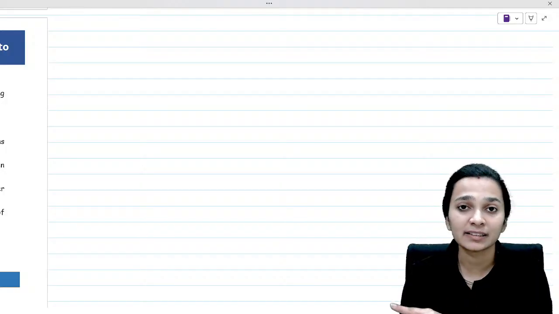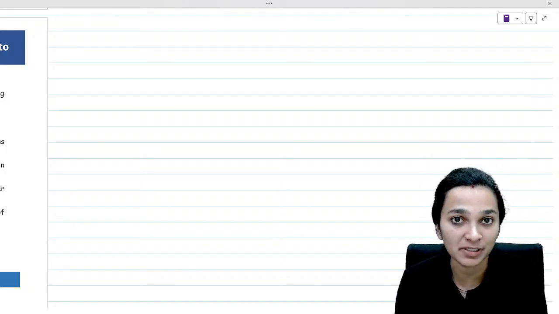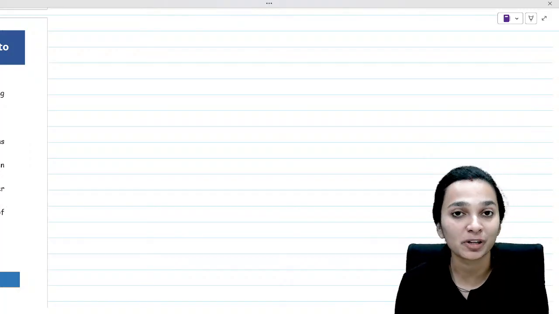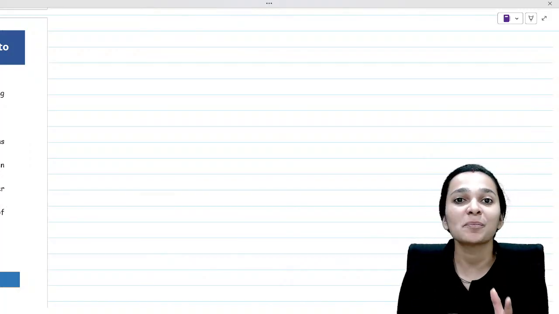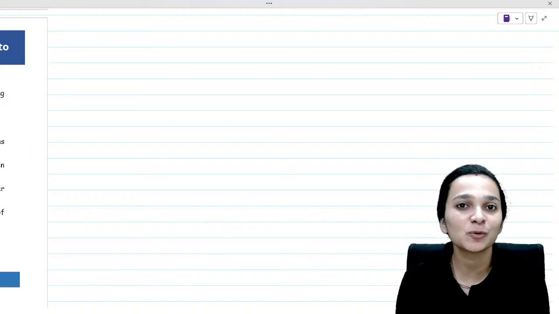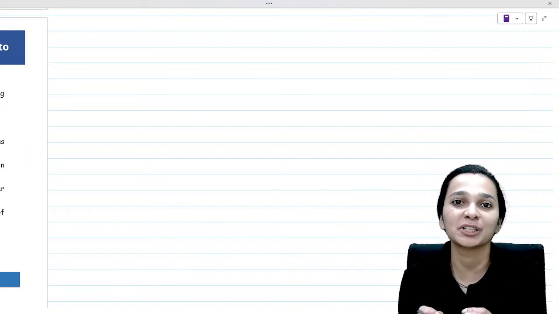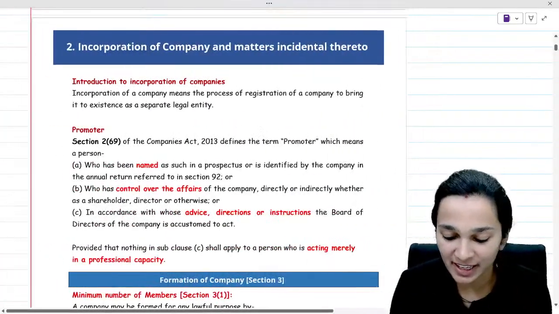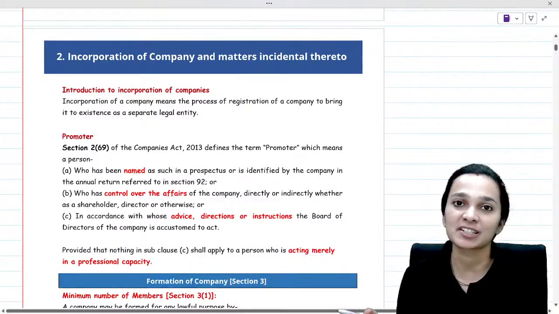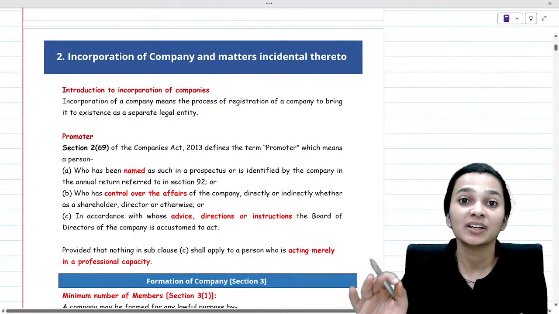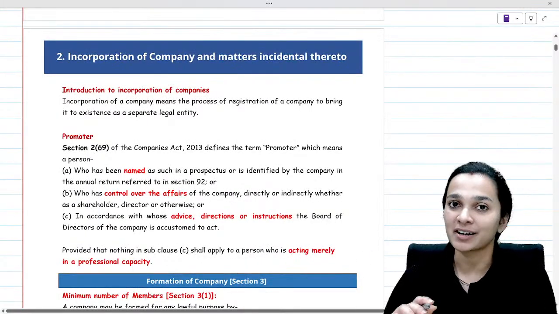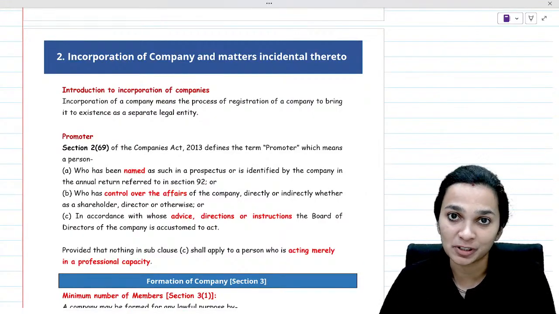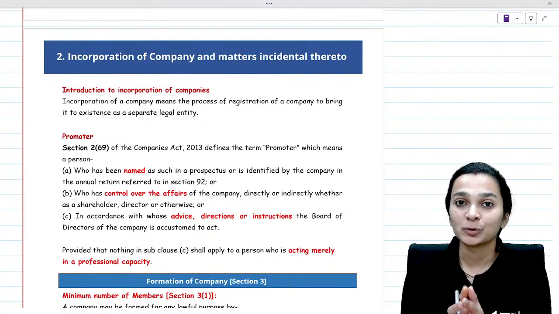Now, similarly, there are 3 more weeks until your examination. So, in the remaining 3 weeks, again, we will take up some few more important topics, and from those topics, we'll do a very good revision, which will make you exam ready. So, let's begin with today's session, wherein we are going to discuss chapter 2, Incorporation of Company and Matters Incidental thereto.